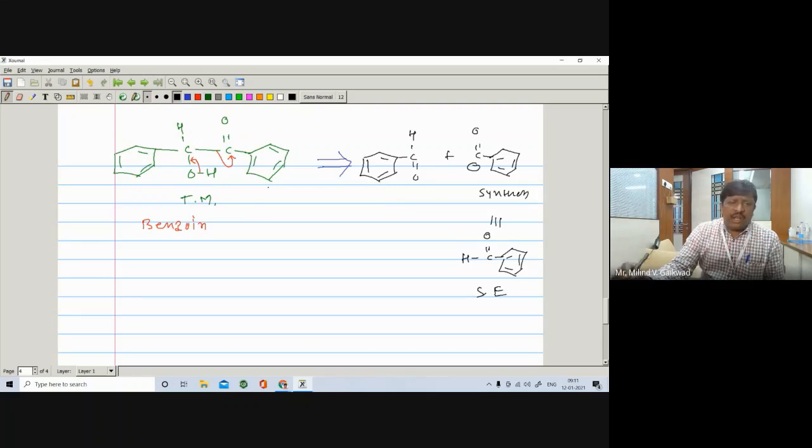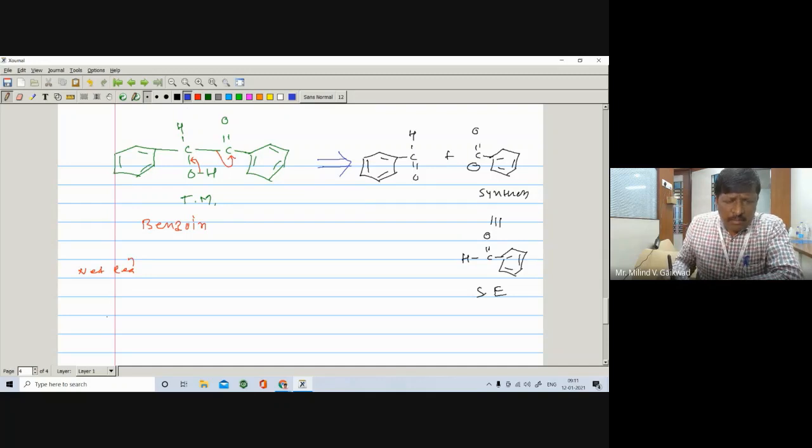So this is the disconnection of benzoin. They have asked this reaction many times, the benzoin condensation. So you have to prepare this benzoin. So let us see the net reaction, how we prepare this benzoin. So in the net reaction, what happened?